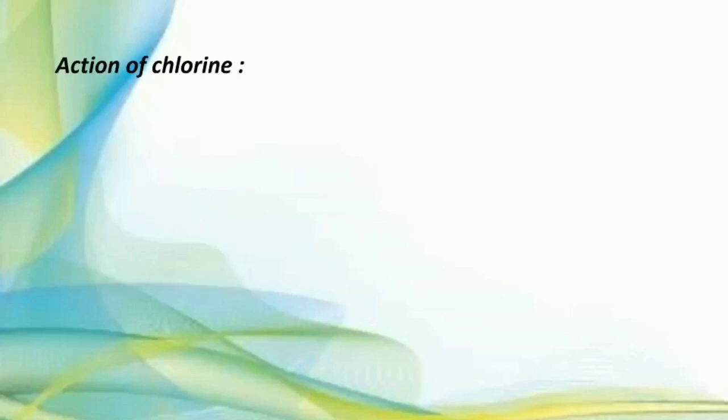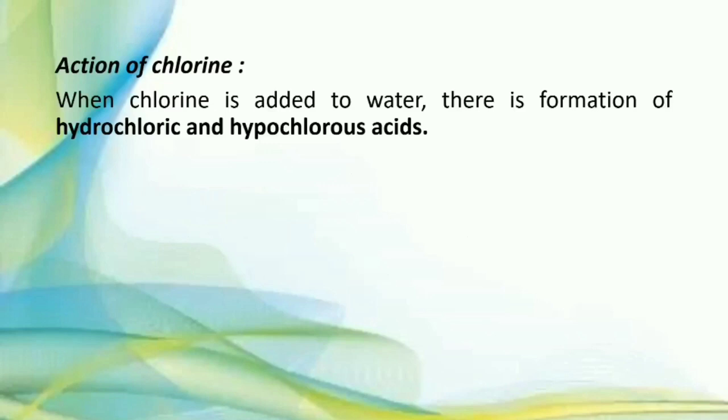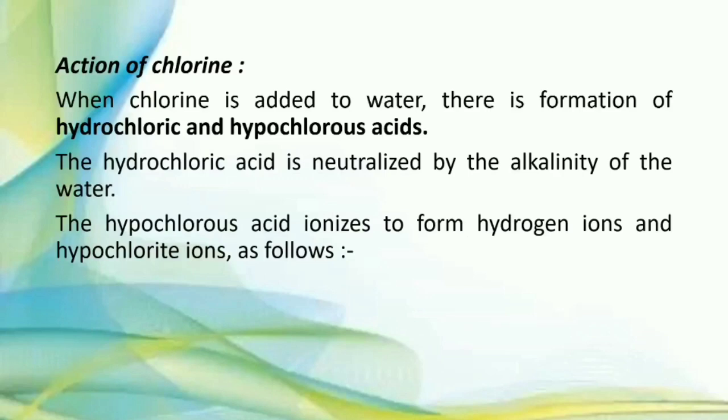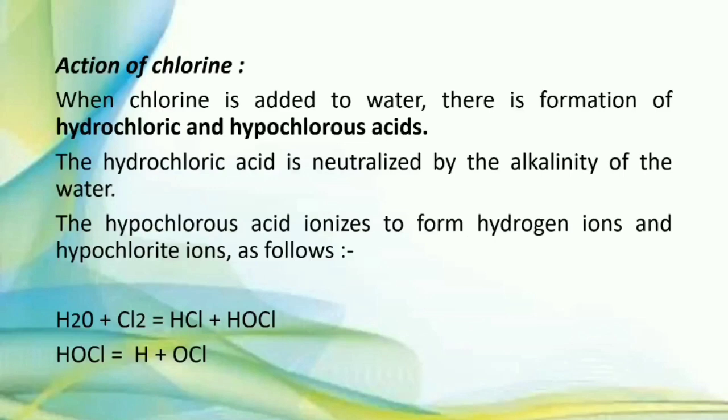So how does the action of chlorine happen? When chlorine is added to the water, there is a formation of hydrochloric and hypochlorous acid. Hydrochloric acid is neutralized by the alkalinity of water. And hypochlorous acid ionizes to form hydrogen ions and hypochlorite ions. Mainly the hypochlorous acid form has the main disinfectant properties.